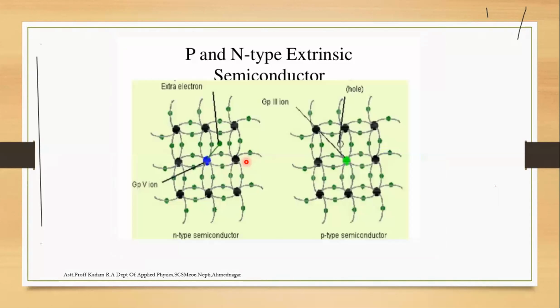Here we have the P type and N type semiconductors, with the N type shown here and the P type here. In the N type semiconductor, the majority carriers are electrons and the minority are holes. In the case of the P type, the majority carriers are holes and the minority are electrons. The example for P type is aluminum, and phosphorus is used for, sorry, the N type semiconductor.